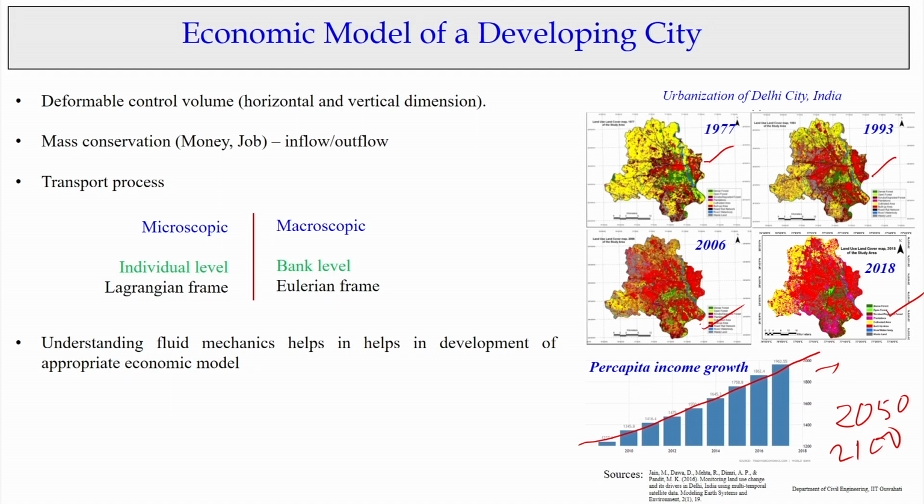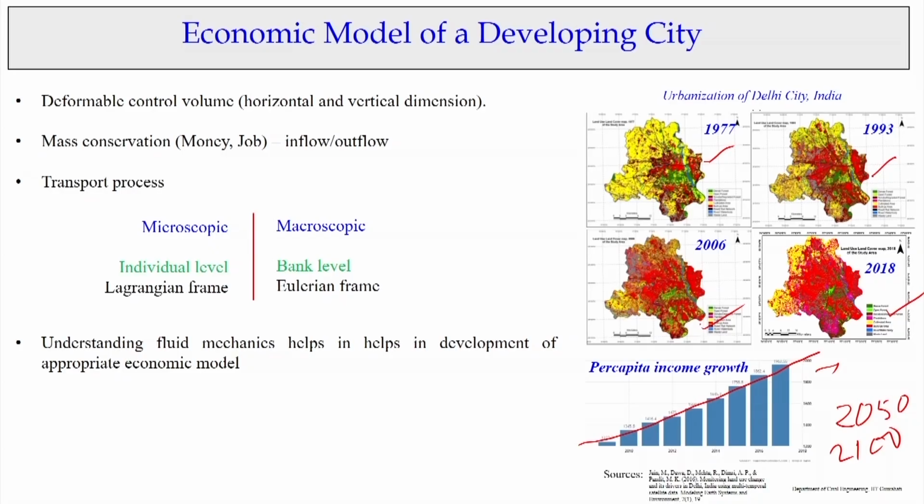To do that, let us use our fluid mechanics knowledge. What type of control volume do we have? We have deformable control volumes, as the control volumes are changing, both in the horizontal and the vertical dimension.